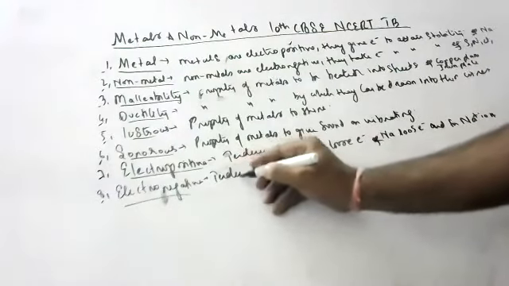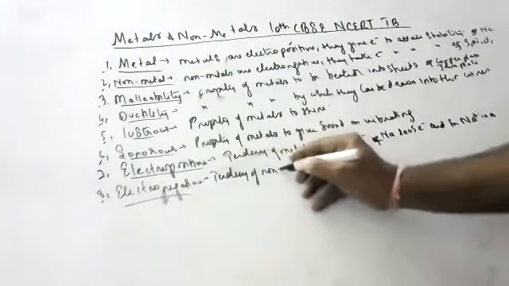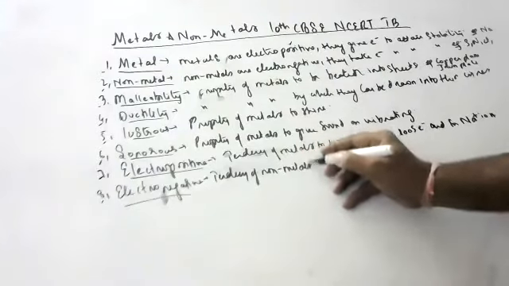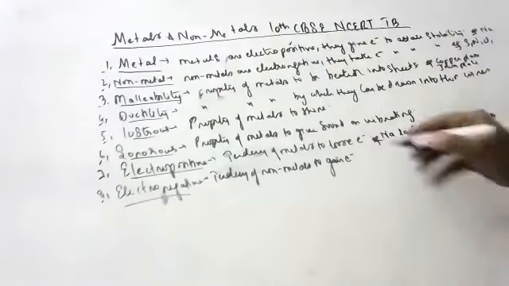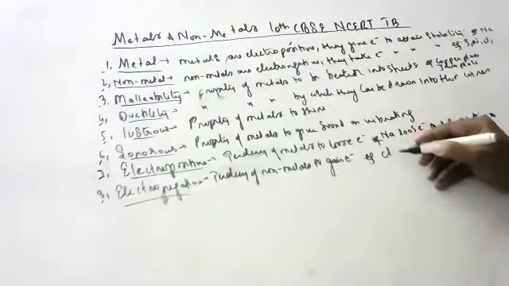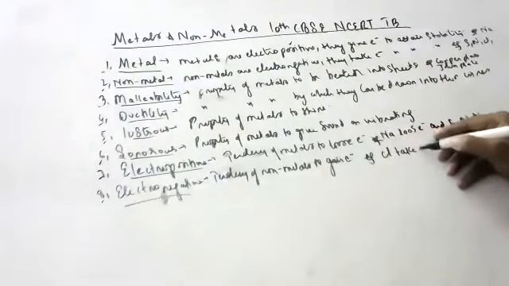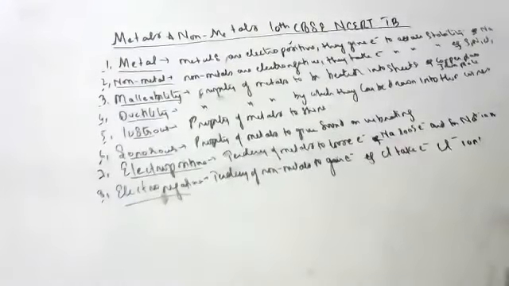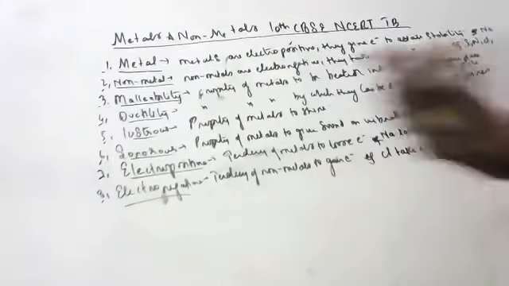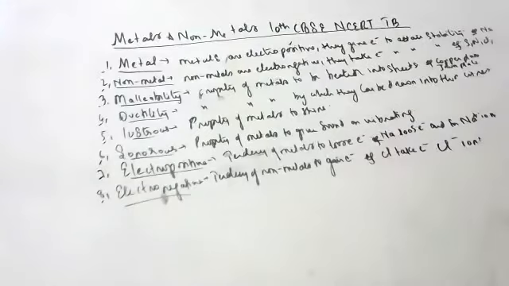Next, electronegativity is the tendency of non-metals to gain electrons. When chlorine takes an electron, it forms what, children? Chloride ion. What is electronegativity, children? The tendency to take electrons is called electronegativity.